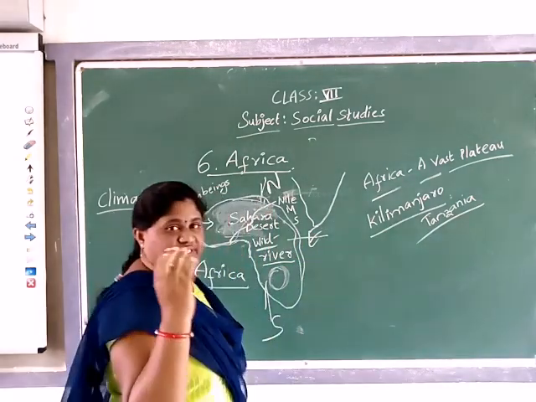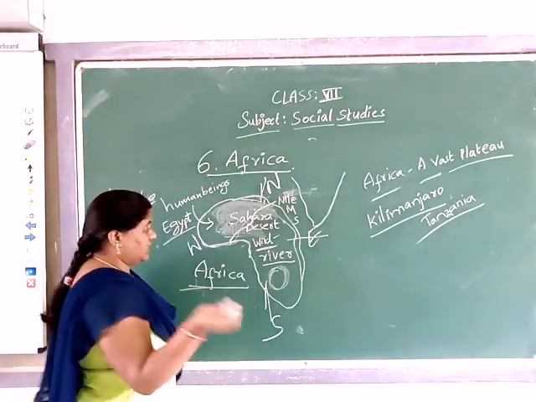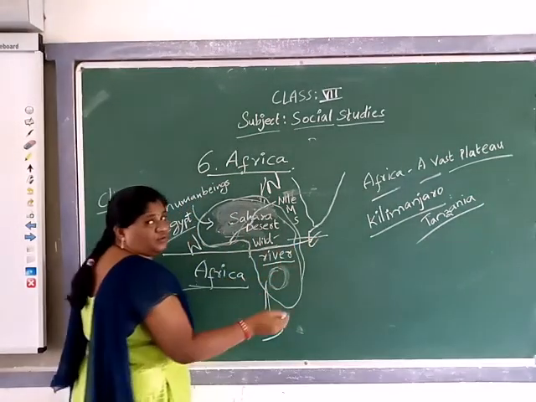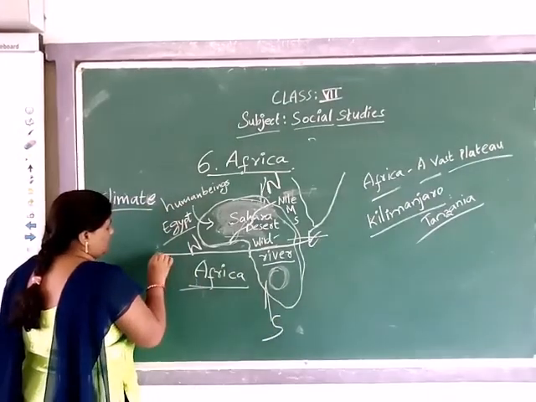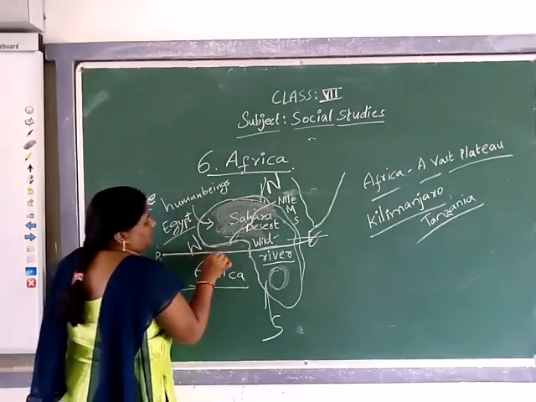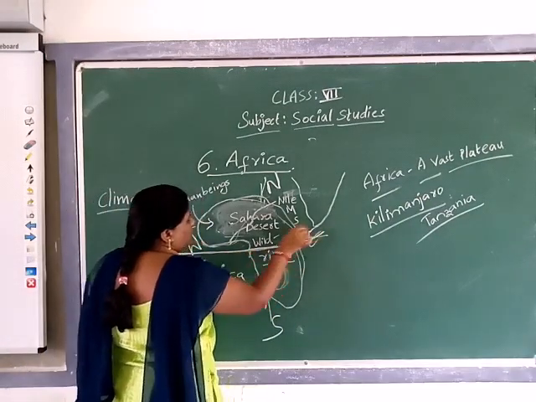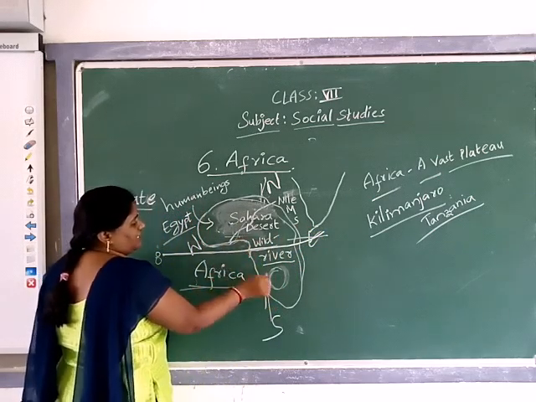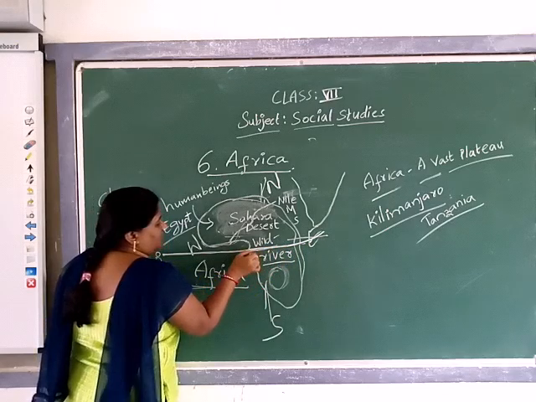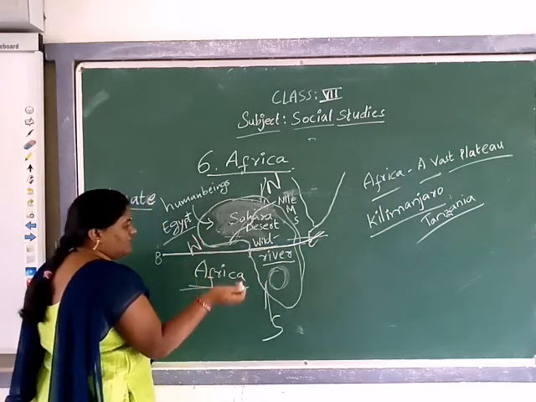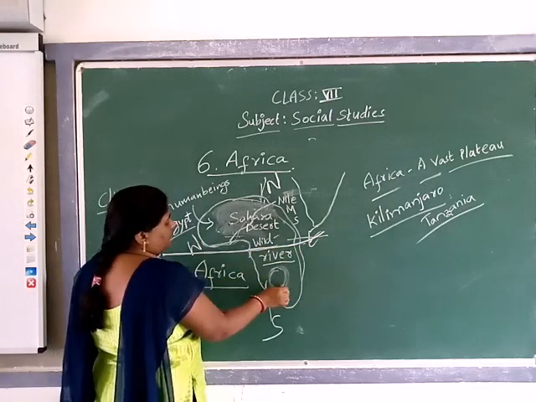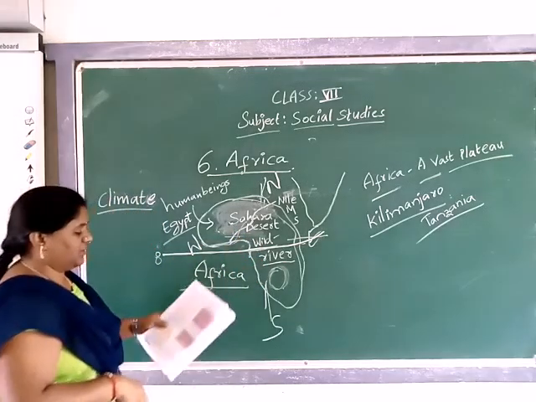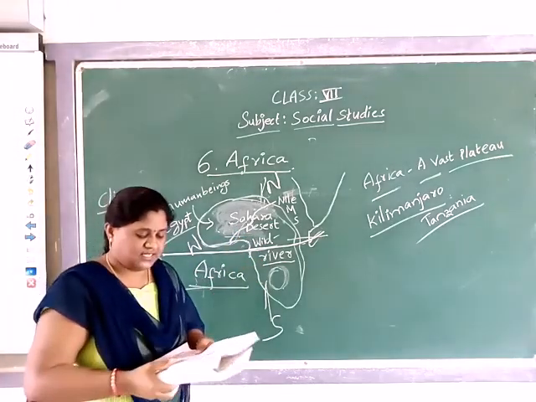If you see the globe or world map, we are looking at the equator, 0 degrees. The 0 degrees equator passes through exactly the middle of this Africa continent. So this equator divides the continent into the north part and the south part.